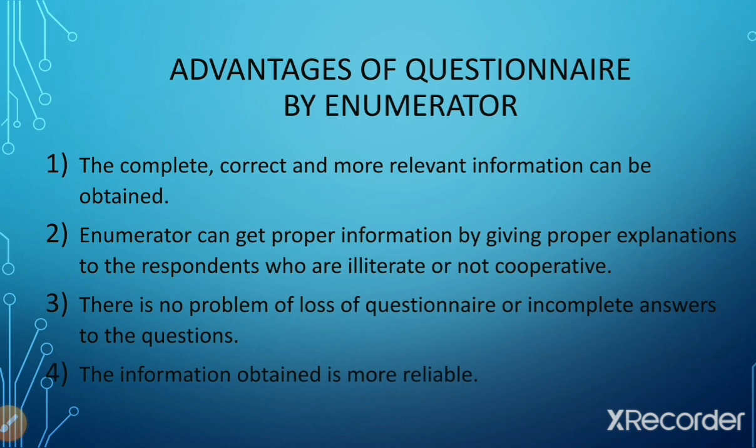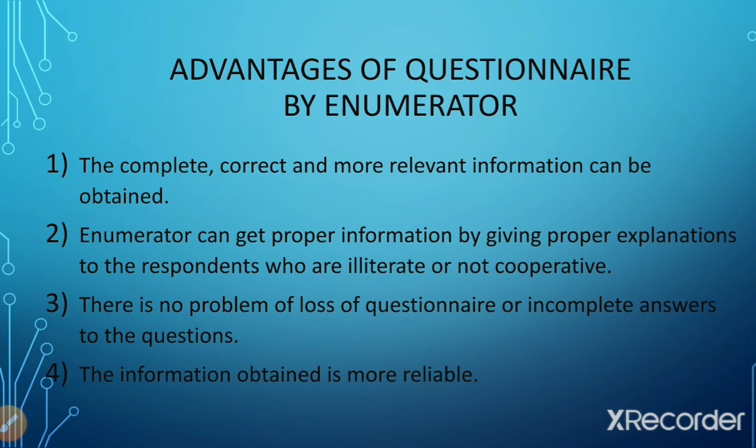Next one is the information obtained is more reliable and more trustworthy, because the interpretation of whatever answer has been given by the respondent can be done in a proper way if we personally meet that respondent, and that cannot be possible in case of questionnaire by post. Whatever he writes, we may interpret it in a different way, but by personally meeting we can interpret his answers in a correct and proper way. So the data or information collected by this method of enumerator is more reliable and more trustworthy compared to questionnaire by post.